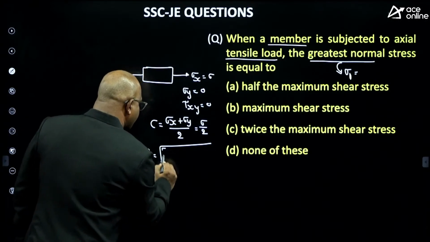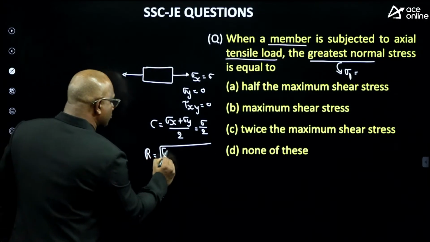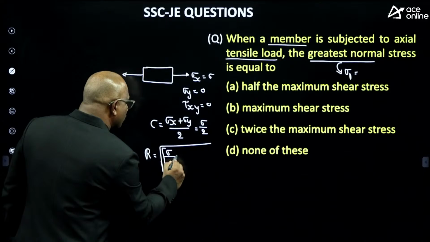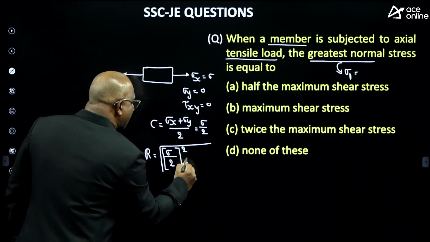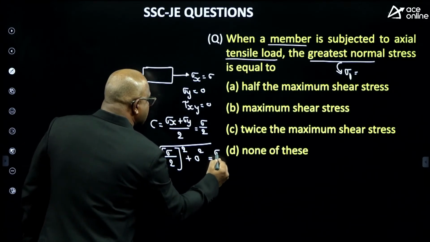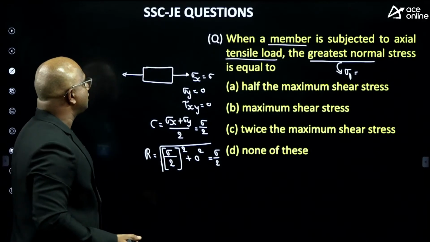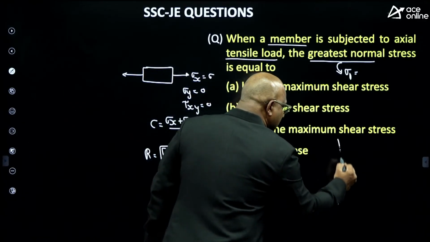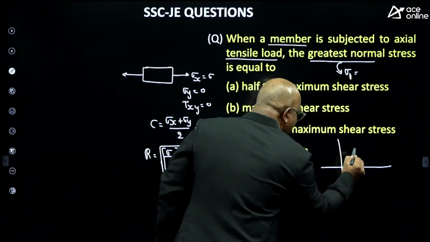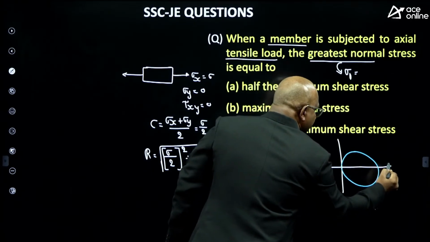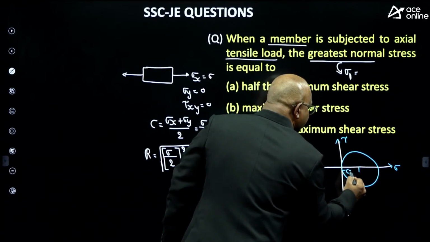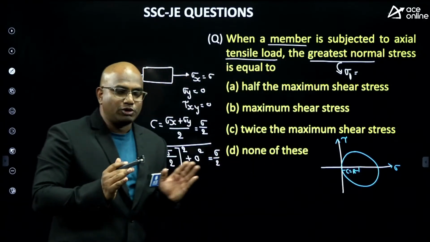What is the radius of the Mohr circle formula, guys? Square root of ((sigma x minus sigma y) by 2) whole square plus tau xy whole square. Sigma x means sigma itself, sigma y means 0, tau xy means 0 itself. Answer is how much, guys? Sigma by 2. So center and radius are both the same. When center and radius are the same, the Mohr circle exactly touches the origin. This is sigma, this is tau. Only when center equals radius can it touch the origin.